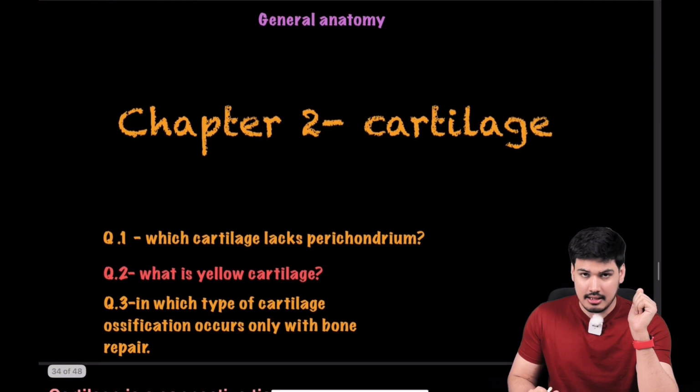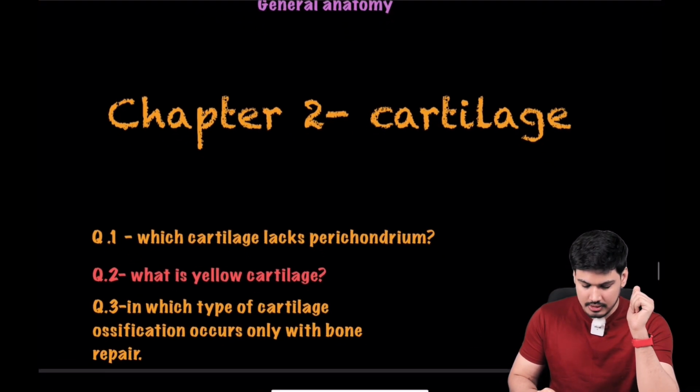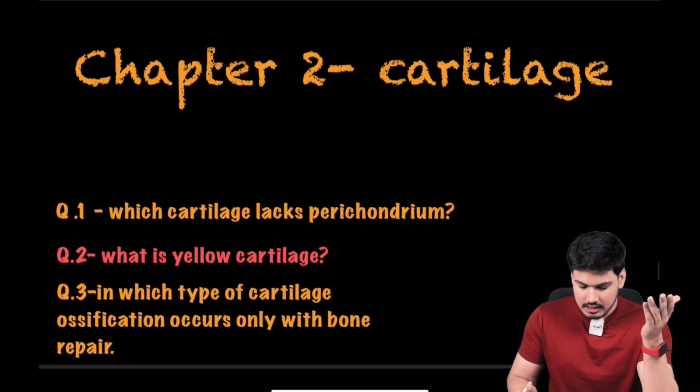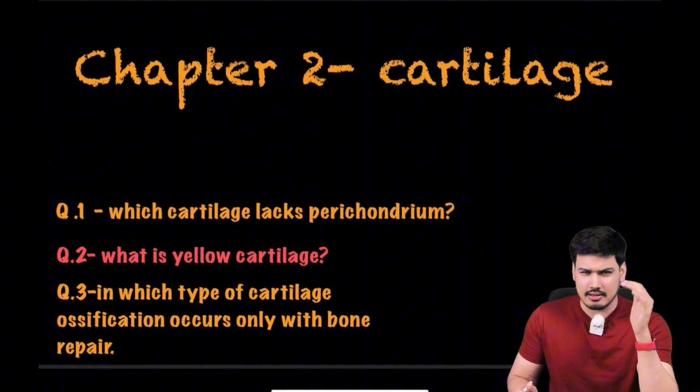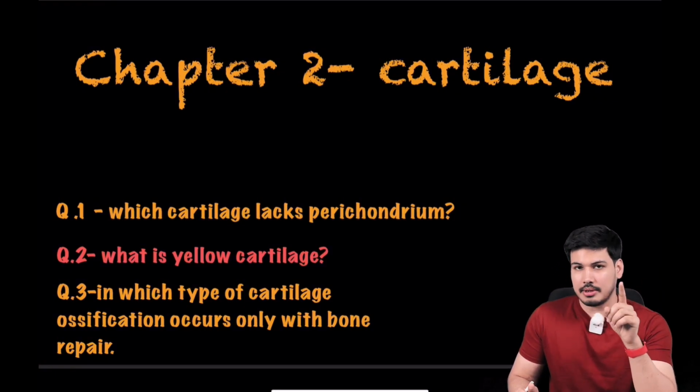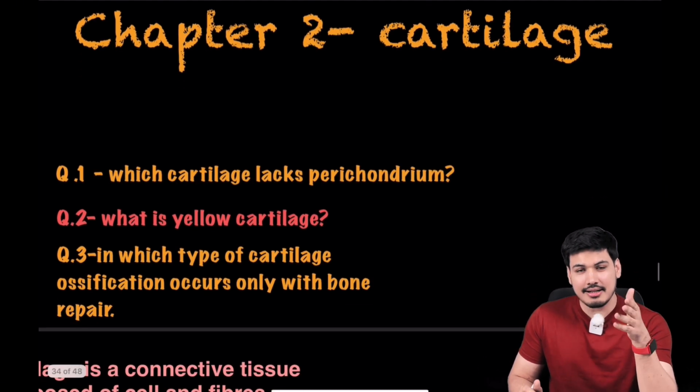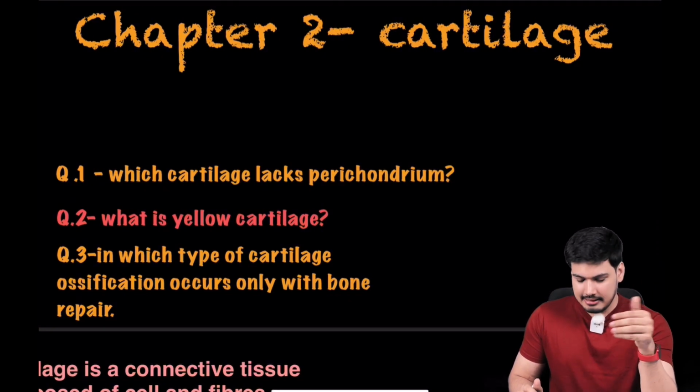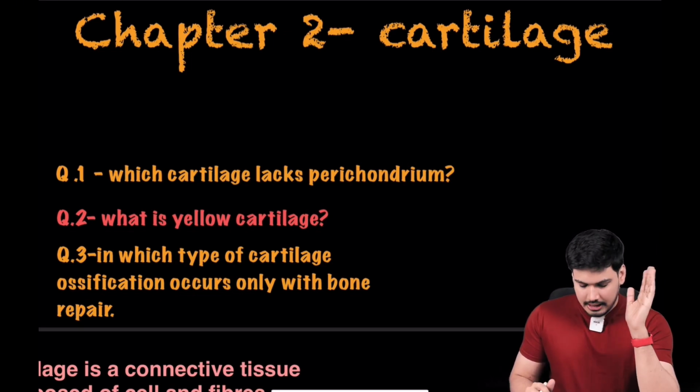And by the end of this class, you shall be able to answer these questions. Questions like which cartilage lacks perichondrium, right? Basics, okay. What is yellow cartilage? In which type of cartilage does ossification occur only with bone repair? So let's see if you are able to answer these questions by the end of this class or not. If you already can answer it, good to go. You will learn a lot more than this in this class. But if you can't answer this by the end of this class, I'm sure you will be able to answer this, okay. So हम आगे बढ़ते हैं, चलो.